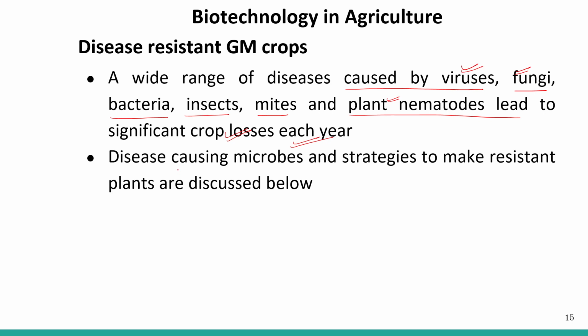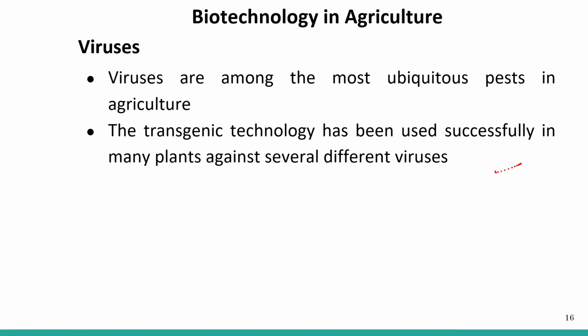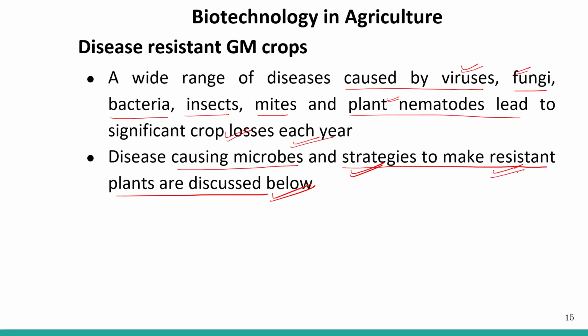The disease-causing microbes and the strategies to make resistant plants are discussed below. So nowadays we are adopting a strategy so that we can develop resistant plants against these particular organisms.